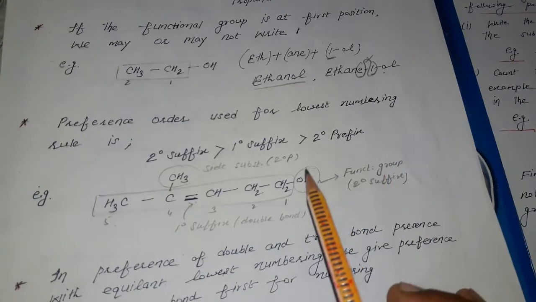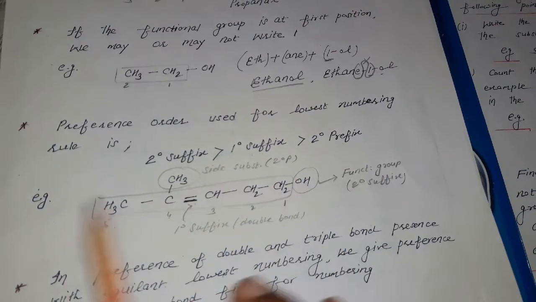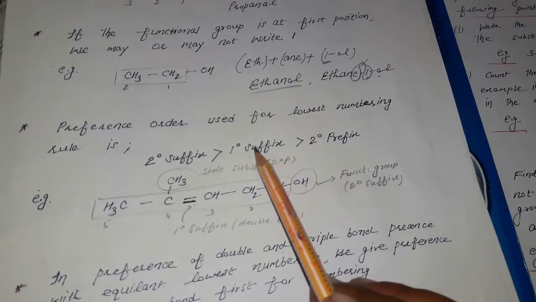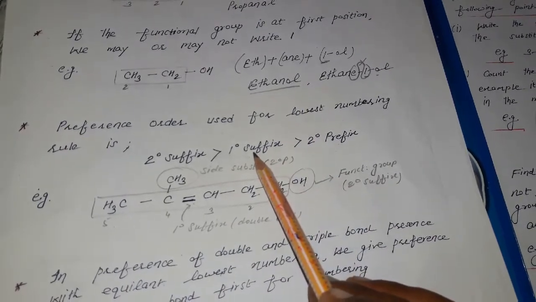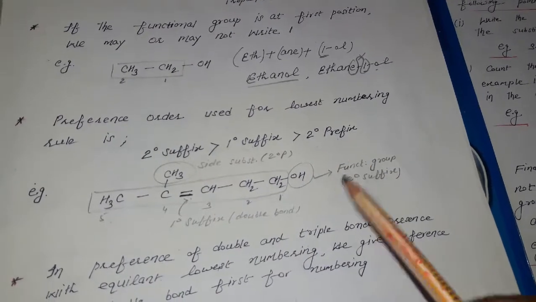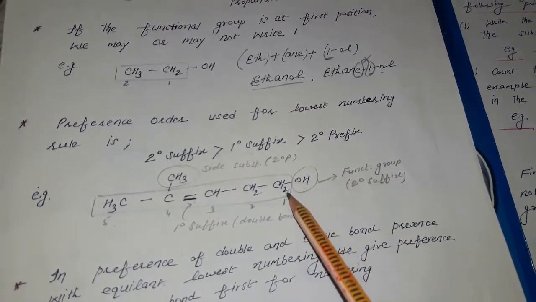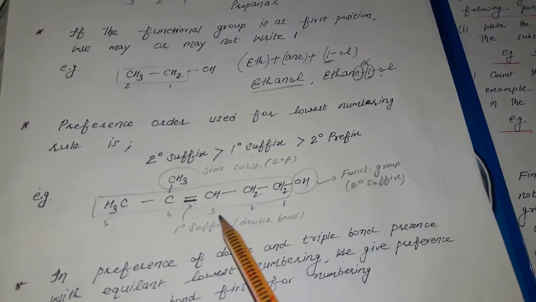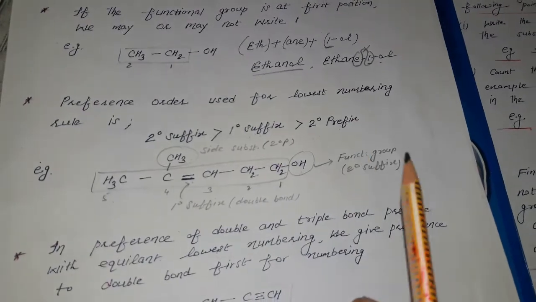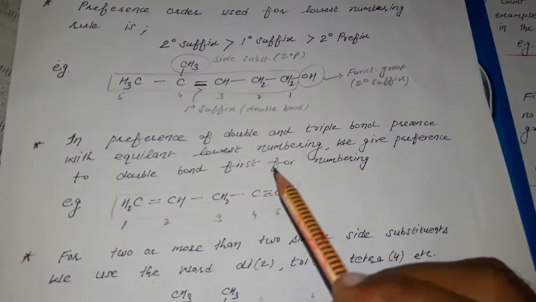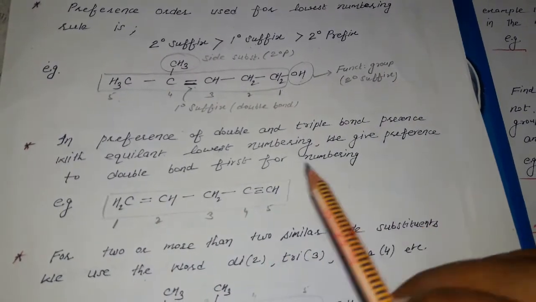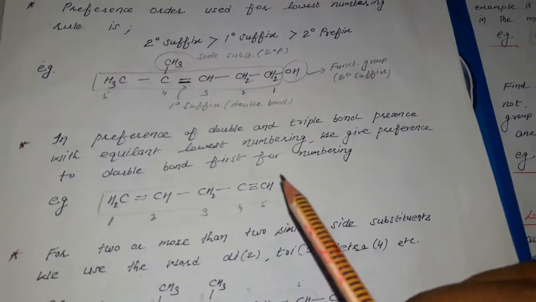Okay, and if the position of OH is equivalent from both sides, containing 2 OH groups, then we have to give the preference of 1 degree suffix if present in the chain, then the preference of 2 degree prefix will come. Okay, so the numbering that is correct is 1 2 3 4 5 from right to left. In the presence of double and triple bonds with the equivalent lowest numbering, we give preference to the double bond first for numbering.